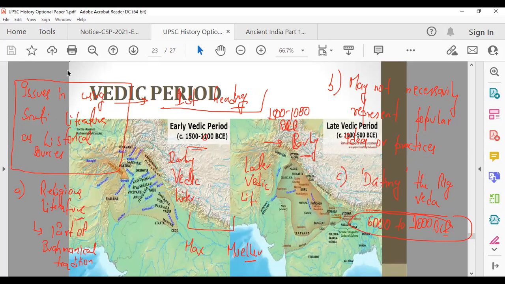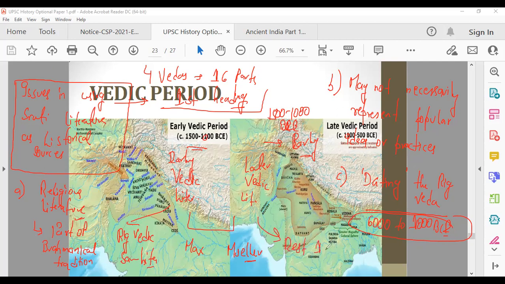And what are the books which you can keep in early Vedic literature and later Vedic literature? Remember, there are 4 Vedas. Each Veda has 4 parts. So all in all, you have 16 parts. It is said that only one of these parts is part of early Vedic literature. That is Rig Vedic Samhita. The rest 15 are part of later Vedic literature. So keep that point in mind. This is a very interesting point actually.